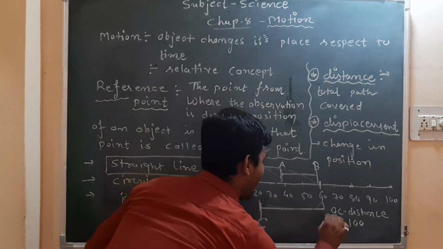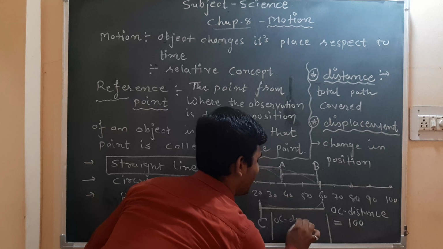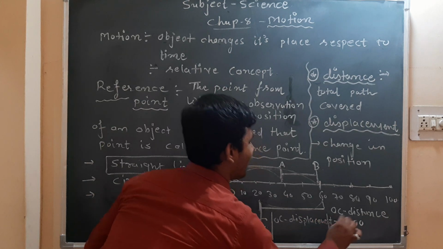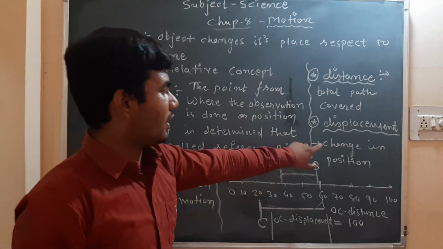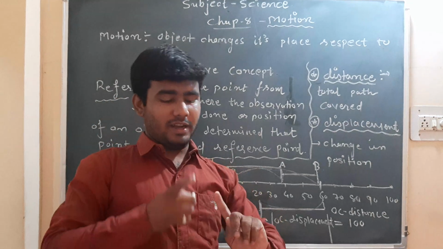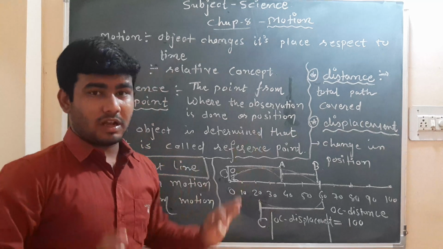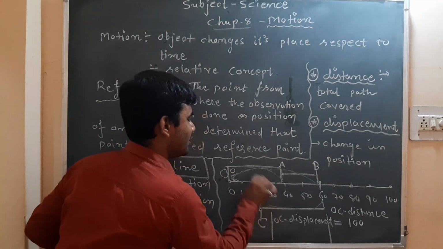But if we want displacement, what will be there in displacement? It's very easy. Displacement means change in position. In that case, we have to consider only the final position and the initial position. Right now, our object is at point C, so this is our final position.